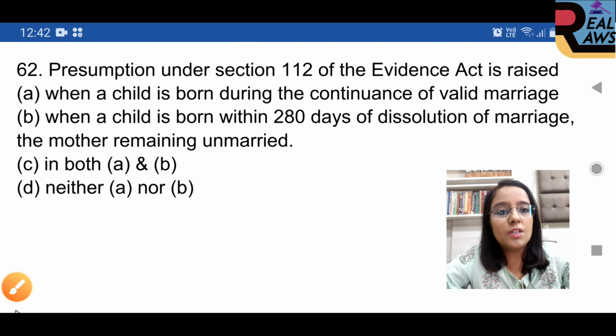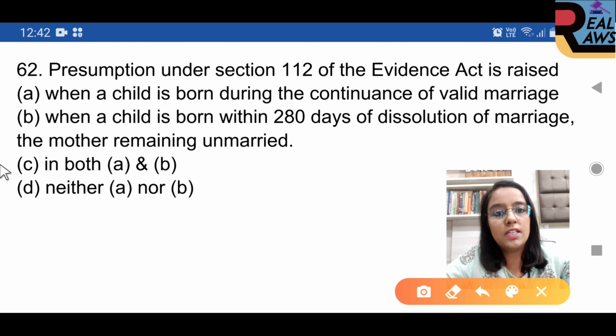Question 62. Presumption under Section 112 of Evidence Act is raised. Option C is right, both A and B. It means when a child is born during the continuance of a valid marriage, or when a child is born within 280 days of the dissolution of marriage and the mother remains unmarried.